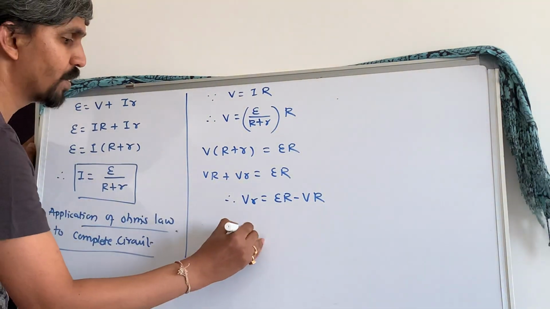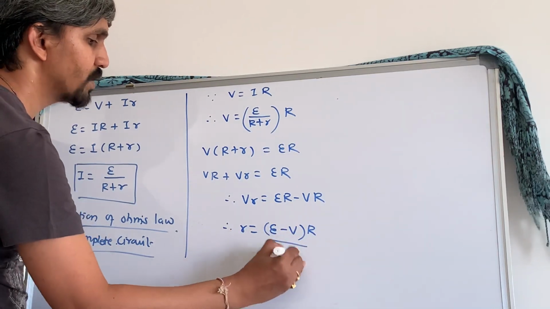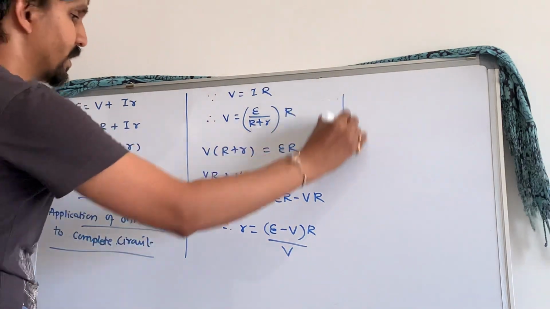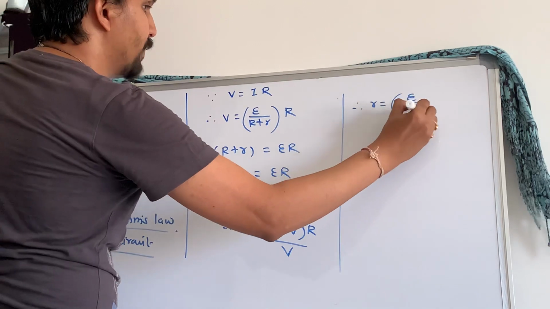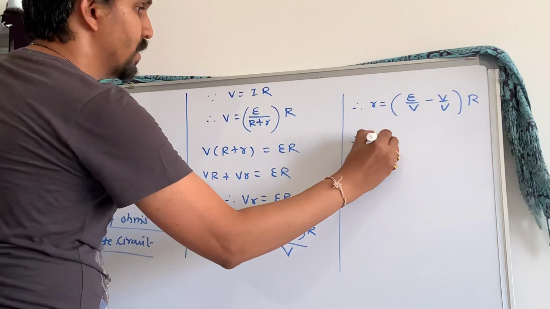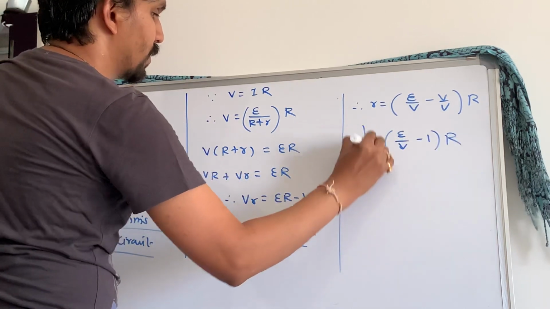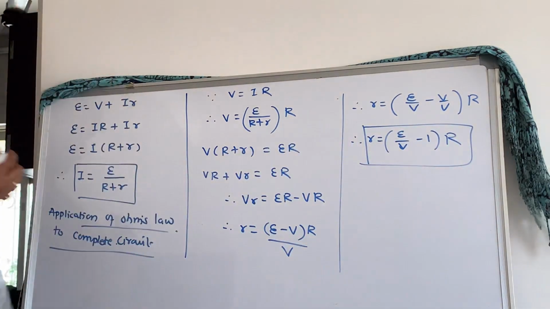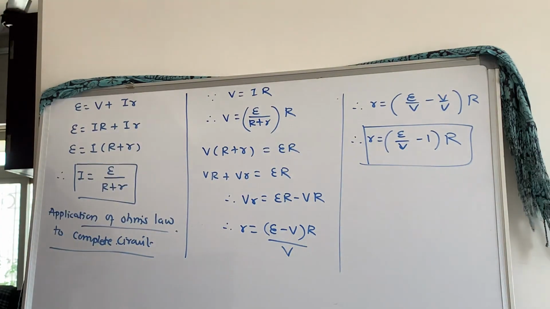So I will write therefore r is equal to E minus V, the bracket, into R upon V. Just open this bracket and we get small r is equal to E by V minus V by V, into R. So I can write small r is equal to E by V minus 1, into R. This is the relation. In all these cases, only the boxed results are important from the numerical point of view. They won't ask anything about this derivation part.